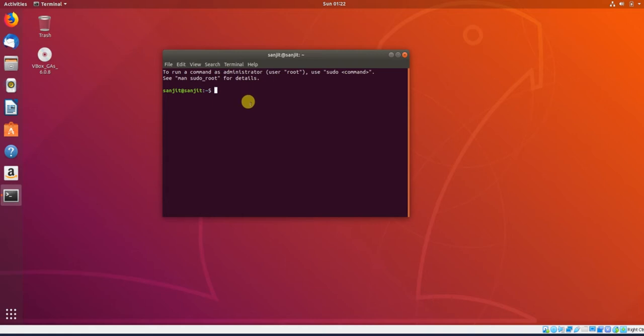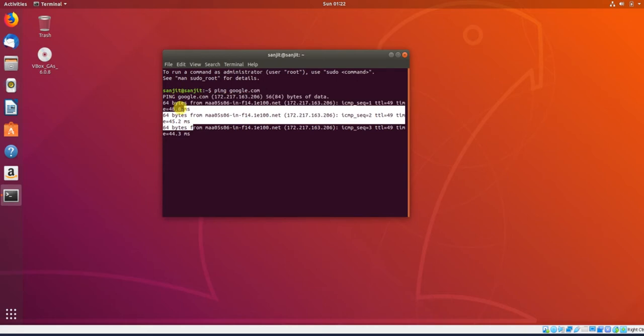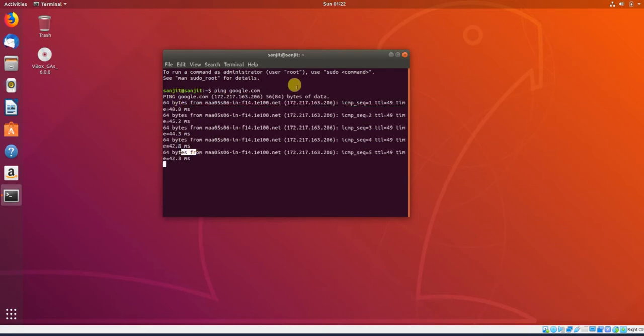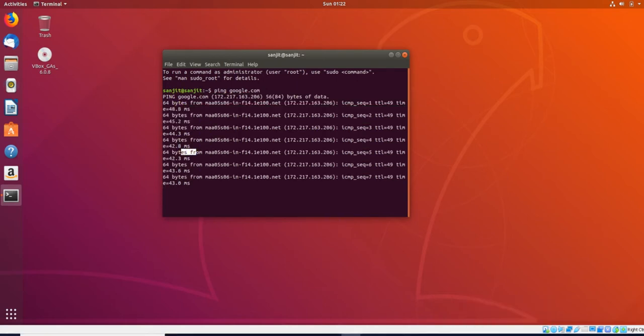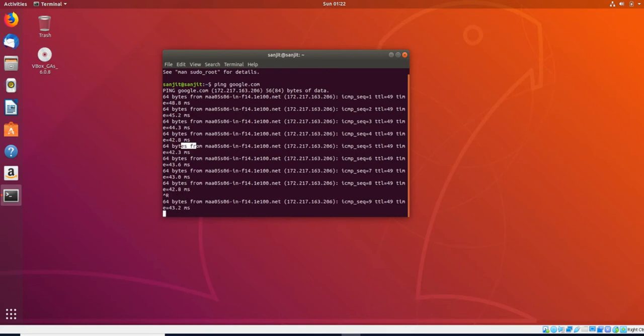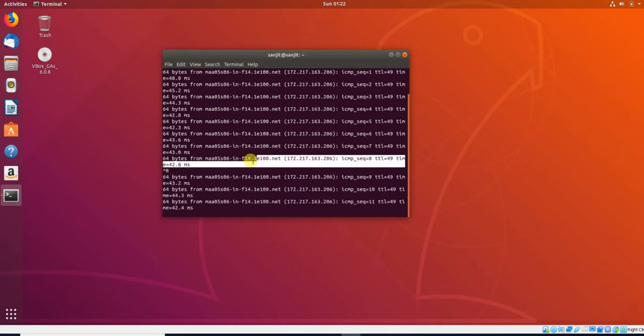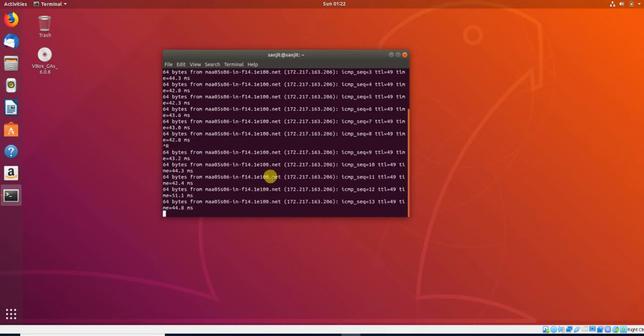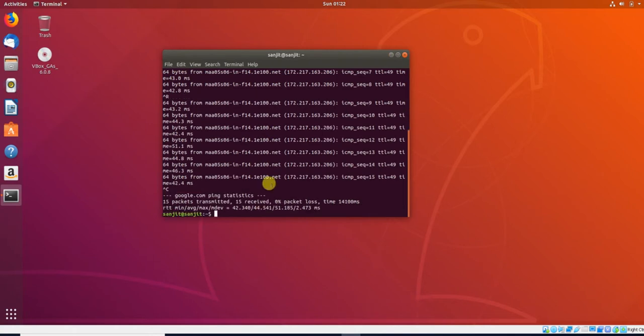At this moment of time, what you have to run, you have to simply check ping google.com and see if a reply is coming or not. If this reply is coming, you can see some milliseconds are coming, right? So if it is coming, this means the internet connection is fine. But if it is not coming, let me press Ctrl C.